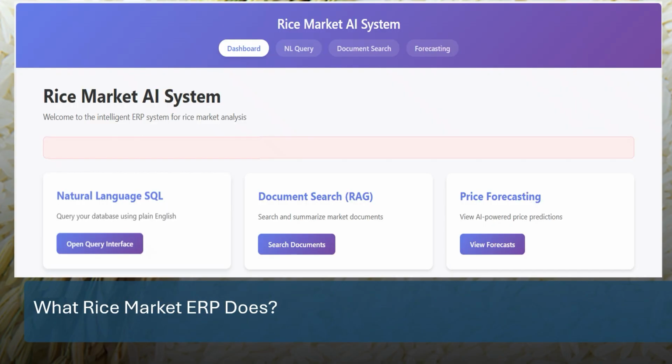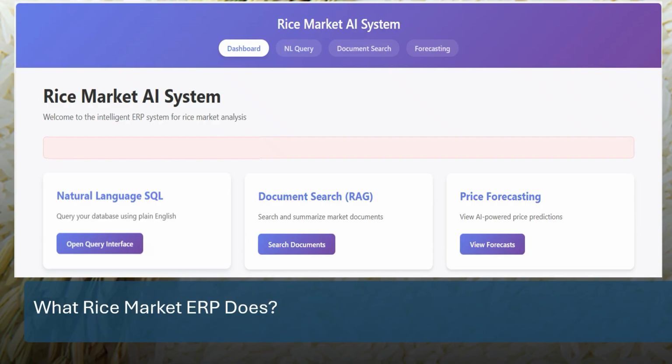So, what does Rice Market ERP do? Our Rice Market AI system has three main microservices. On the natural language SQL part, you can ask in plain English, for example, compare Thai and Vietnamese 5% broken rice prices for last quarter.